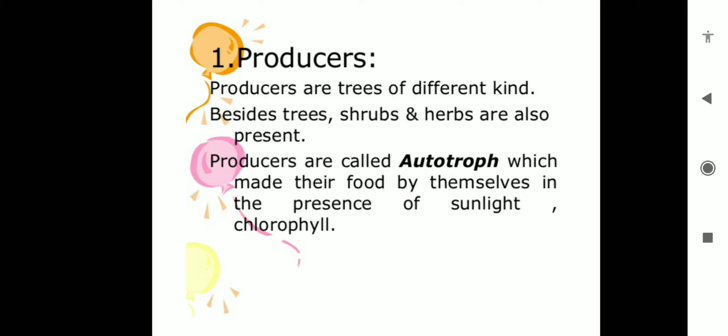We should remember producer, consumer and decomposer. The autotrophic component is the producer, and the heterotrophic components are consumers and decomposers.